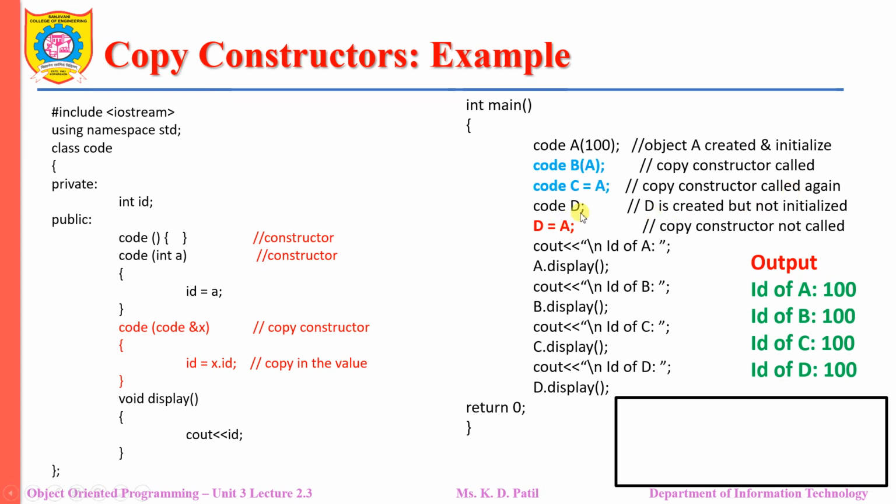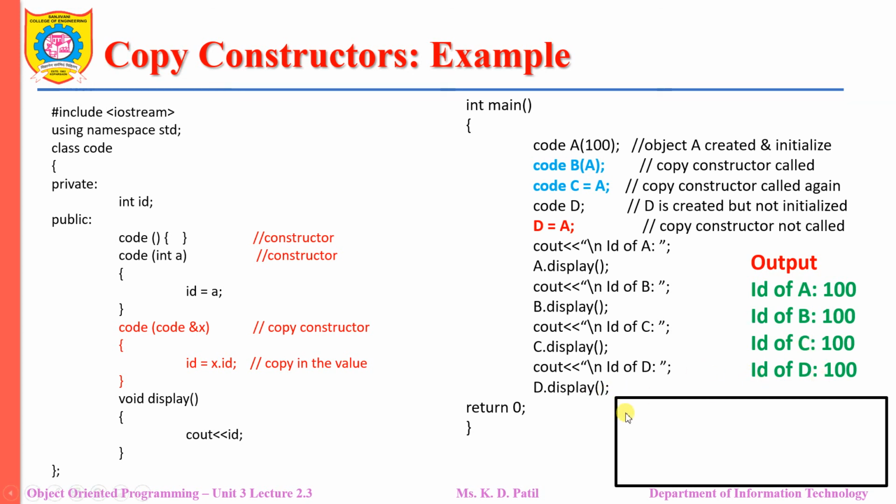Here the default constructor will be called, and initially there will be no value for D, but when I write a statement as D is equal to A, the value of ID will be copied to the ID of object D.